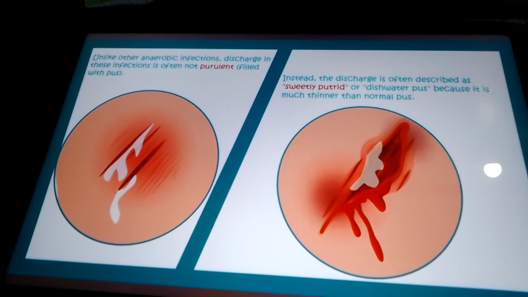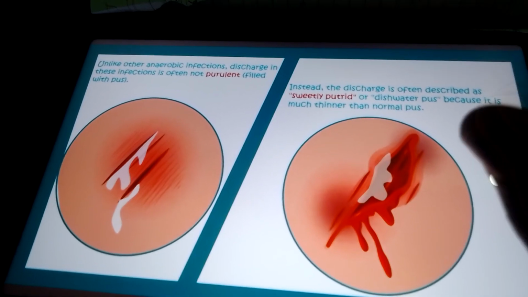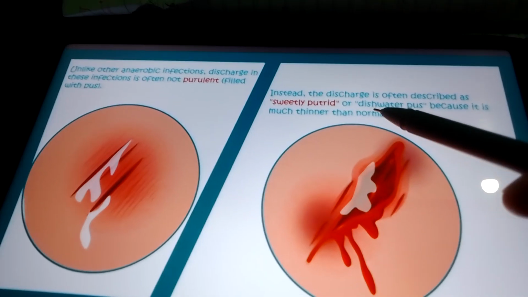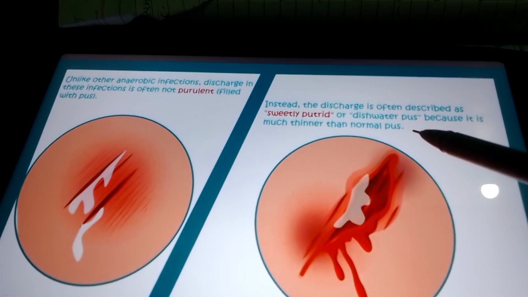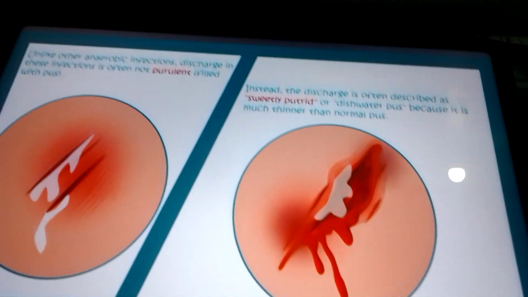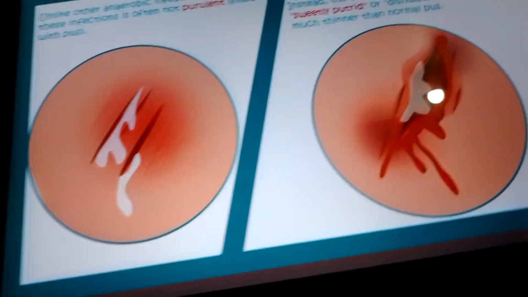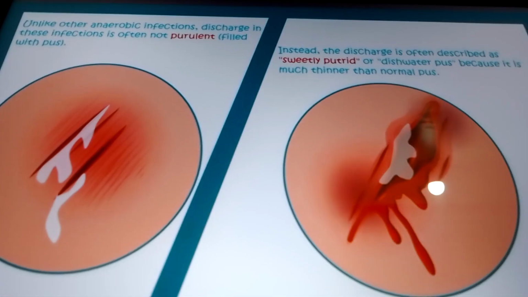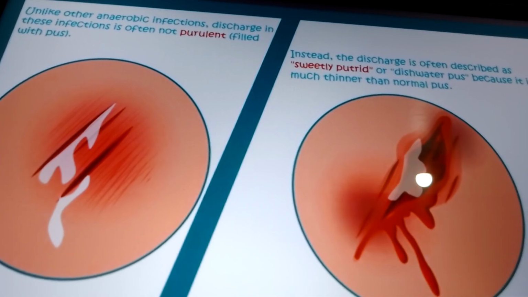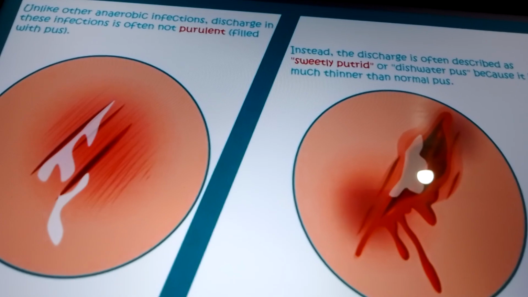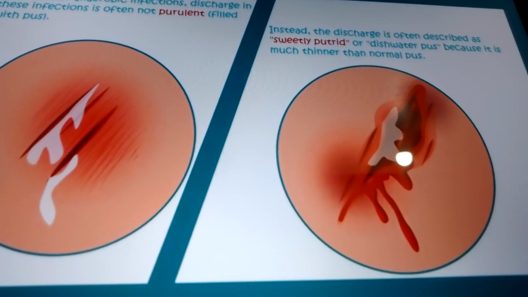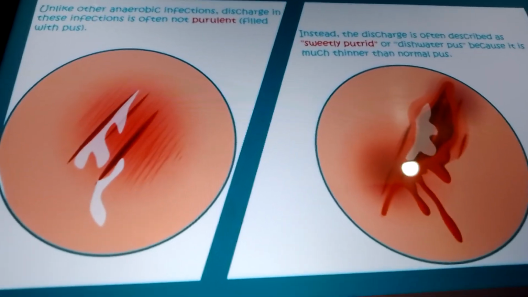Continue. So unlike other anaerobic infections, the discharge is non-purulent, meaning non-pussy. Instead, the discharge is often described as sweaty, putrid, or like dishwater pus, because it is much thinner than normal pus. It's often non-pussy, like putrid water. Sweaty putrid water, like dishwashing water, because it's not actually pus, it's very thin. That's what it means here.